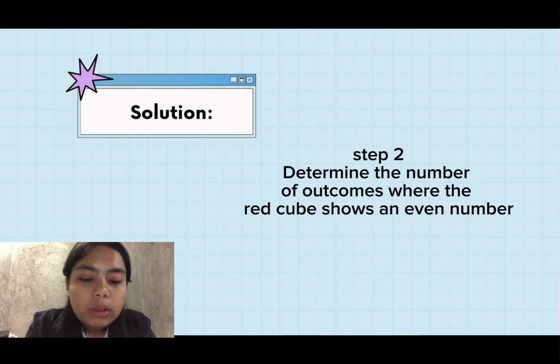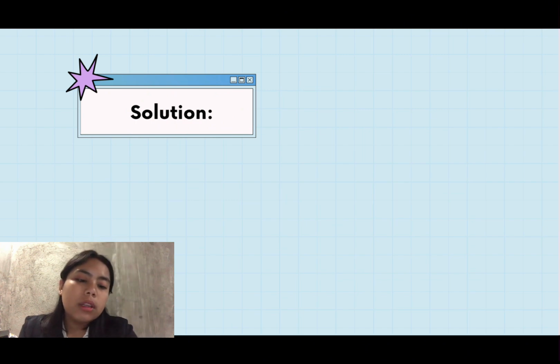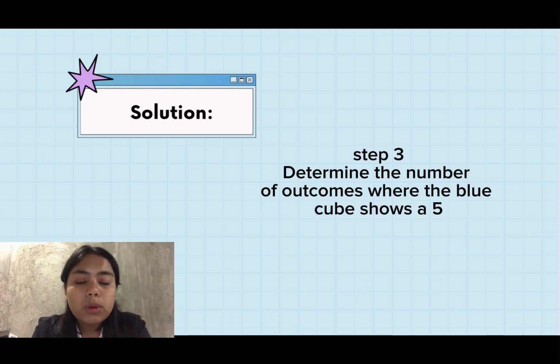Determine the number of outcomes where the red cube shows an even number. There are 18 outcomes where the red cube shows an even number: 2, 4, or 6 on the red cube, and 6 outcomes for the blue cube. Then, we need to determine the number of outcomes where the blue cube shows a 5. There is 1 outcome where the blue cube shows a 5.